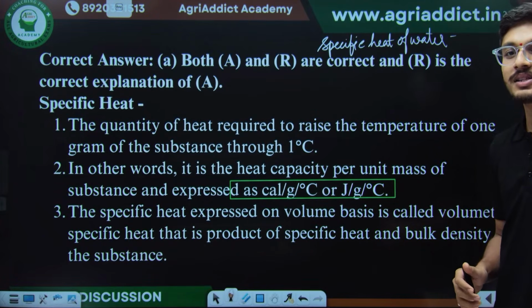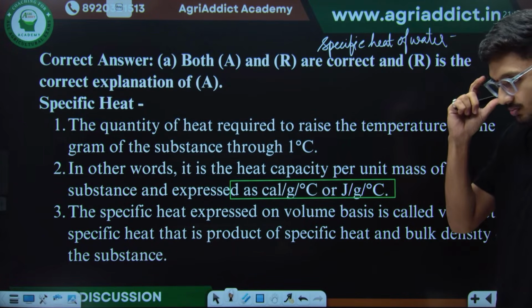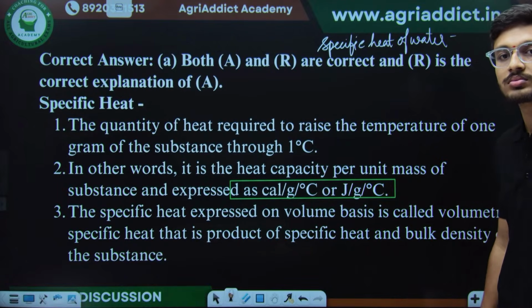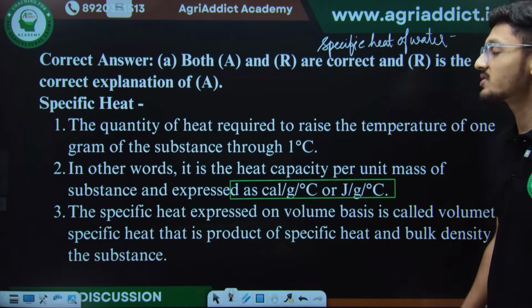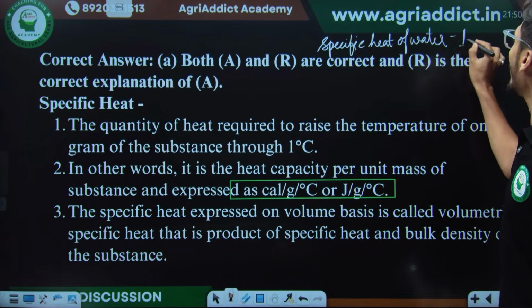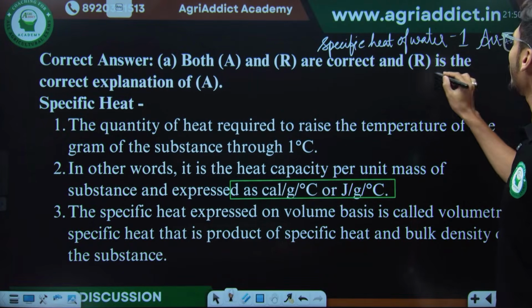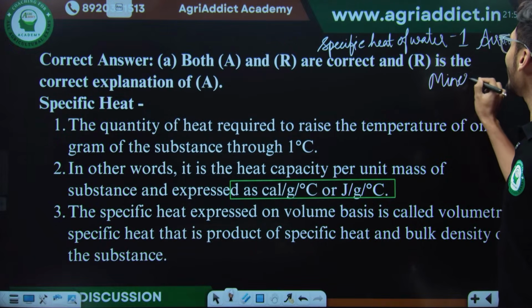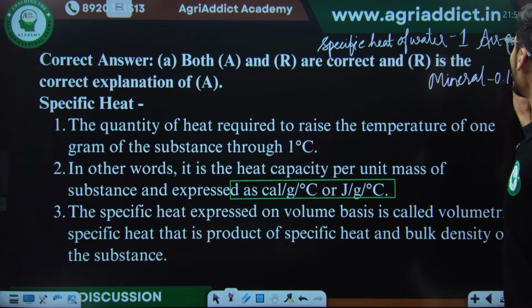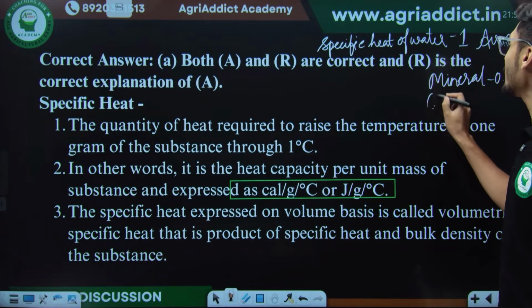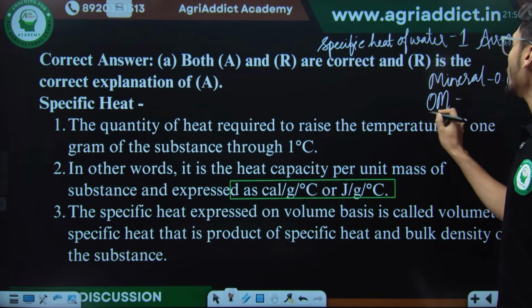Can anyone tell me specific heat of water की value? Yes, very good, Spurti. It is 1. And for air, it is 0.25. For mineral matter, the value of specific heat is 0.19. And just tell me what will be the value of specific heat for organic matter then?